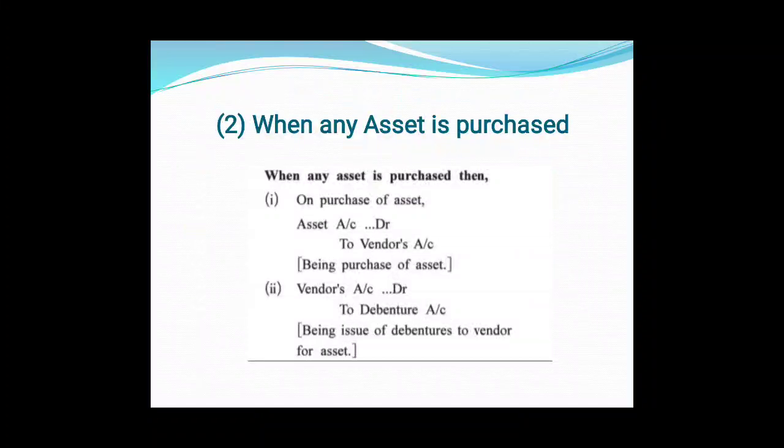Or else if these debentures are issued at a premium, then vendor's account debited to debentures account, to securities premium reserve account. So these are the two entries which are passed at the time of purchase of any asset against debentures. Okay, thank you.